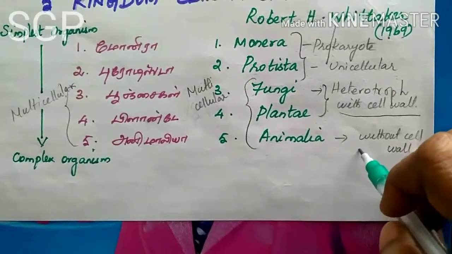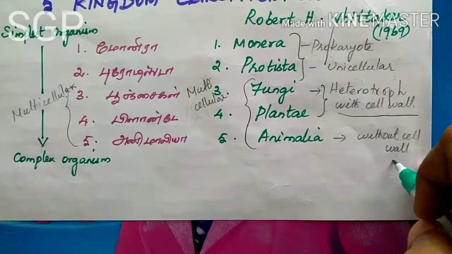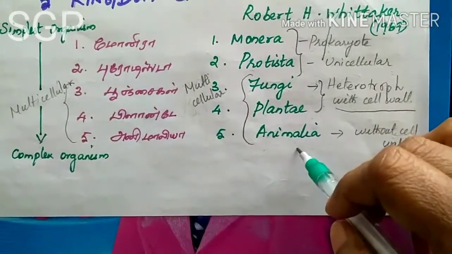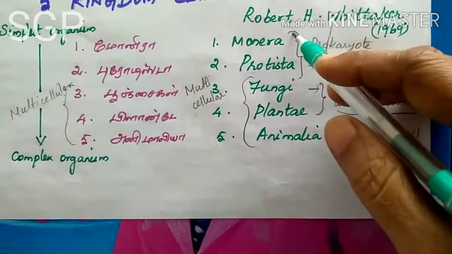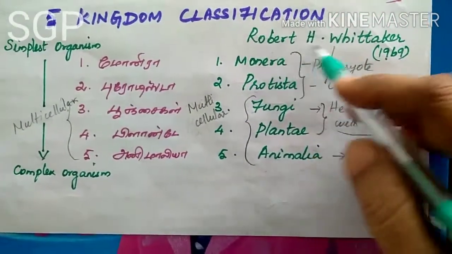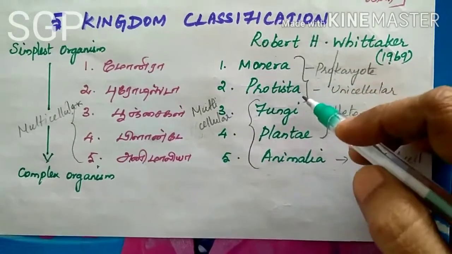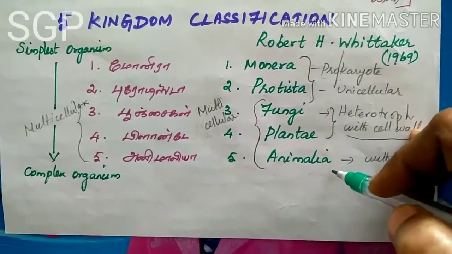This type of organism does not have a cell wall. So these are the five kingdoms based on R.H. Whittaker: Monera, Protista, Fungi, Plantae and Animalia.